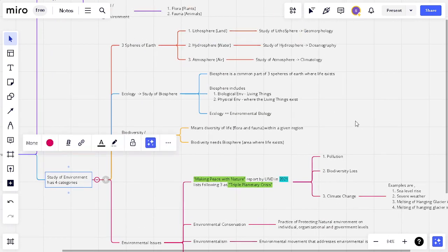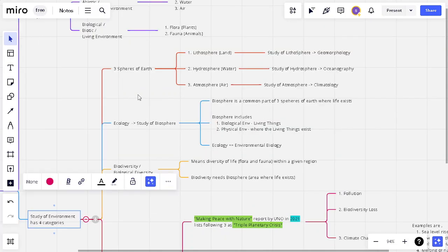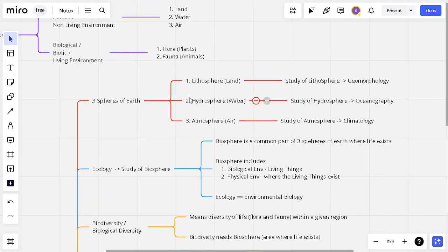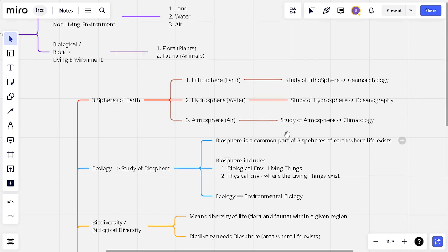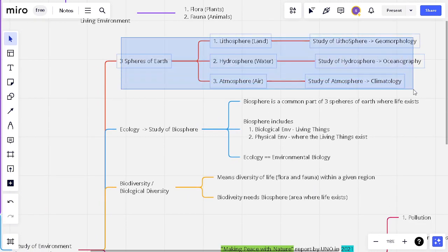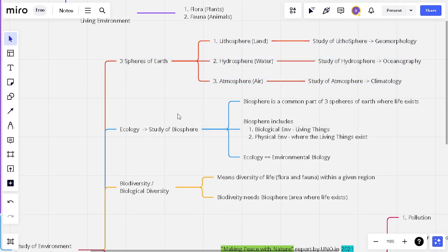I color coded so that it is easier to separate. So, three spheres of earth. What it means is, Earth consists of three types: lithosphere, which is land, hydrosphere, which is water, and atmosphere, which is air. The study of land or lithosphere is called geomorphology, the study of hydrosphere is called oceanography, and the study of atmosphere is called climatology. So these are the three main spheres of earth along with their study.